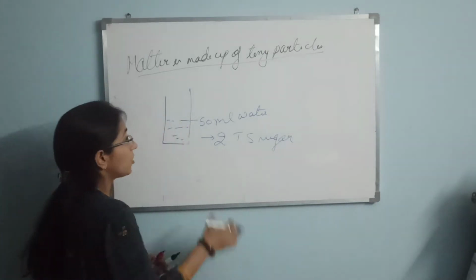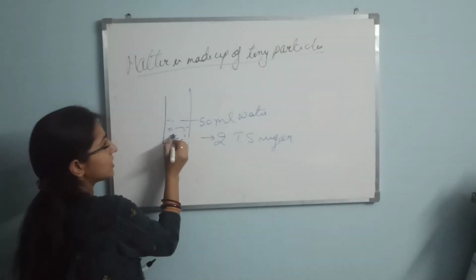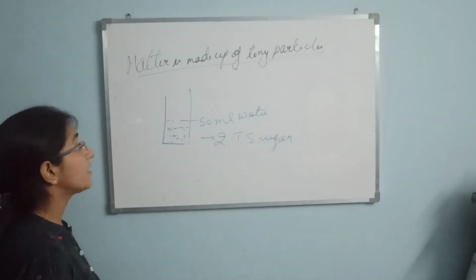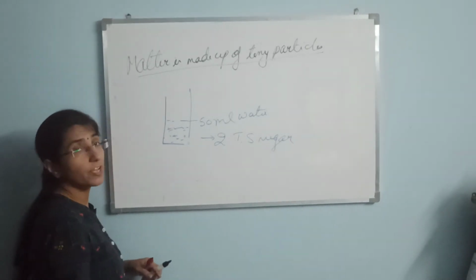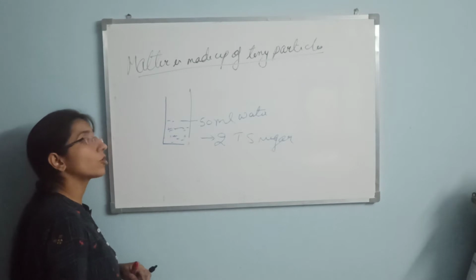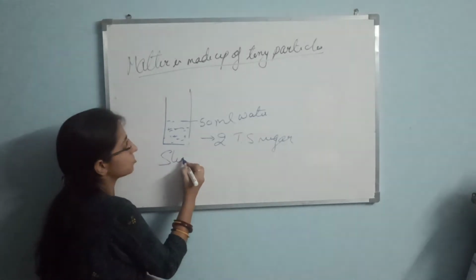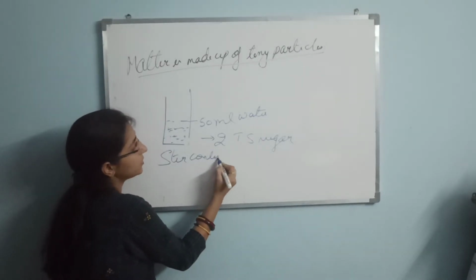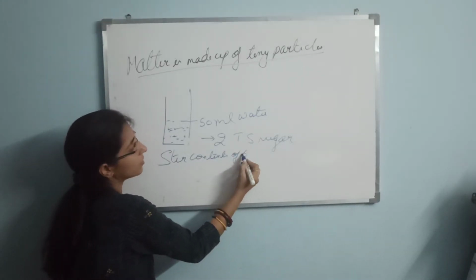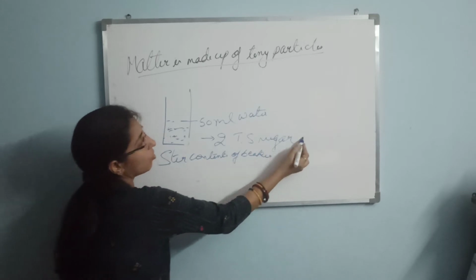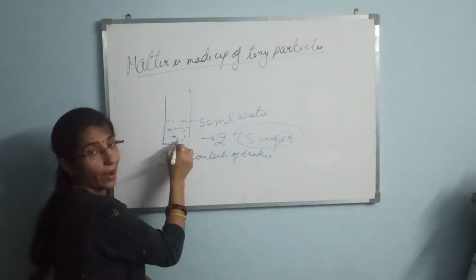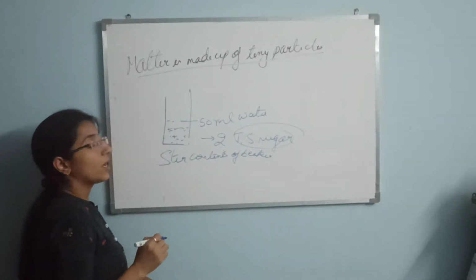What we have done: we have taken one glass or beaker, taken 50 ml of water in it, and added 2 tablespoons of sugar. Now stir the contents of the beaker and dissolve the sugar.